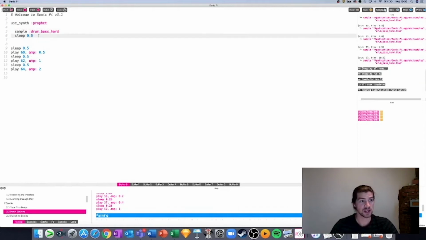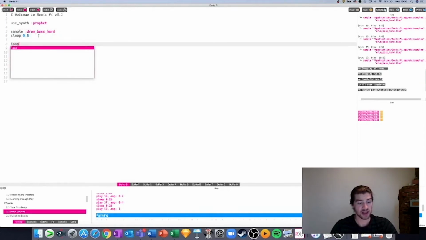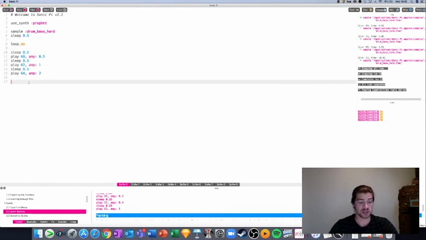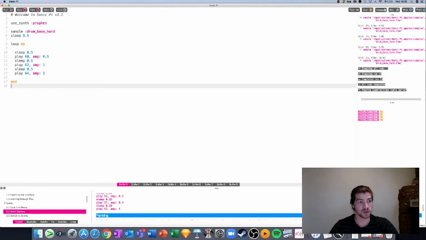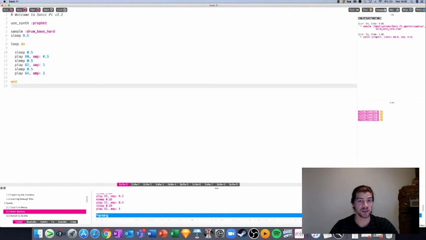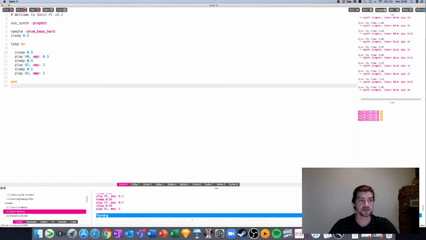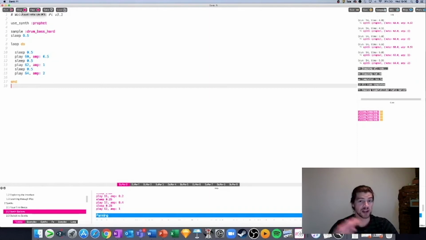I'll go back in here to bring this one back to the start, and I'll add my loop now to the notes instead. You do that by taking the loop away from the sample, putting it just in front of the notes where you want it to start, and adding the end just after the notes. Once you press the key enter, that should all be there, and then when I press run, you hear that my notes are now playing over and over again. Why don't you have a play? See what you like to loop over and over and see if it makes your sound any better.